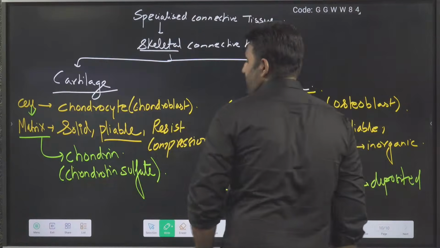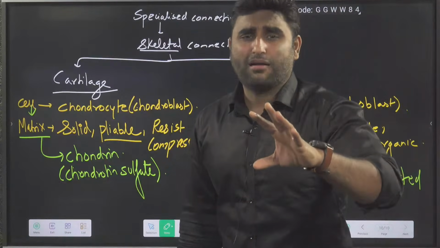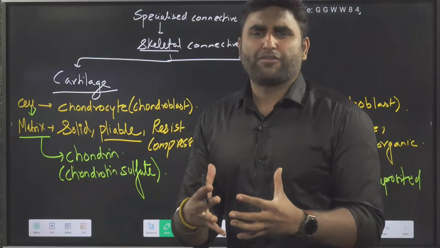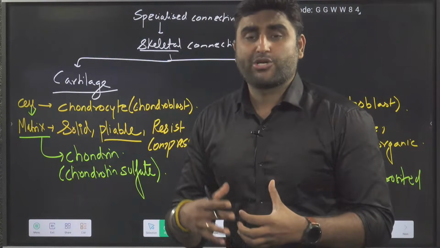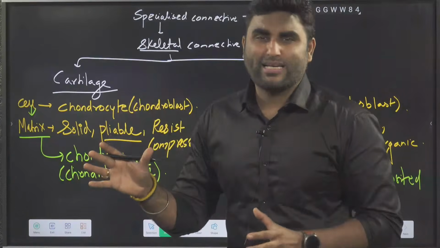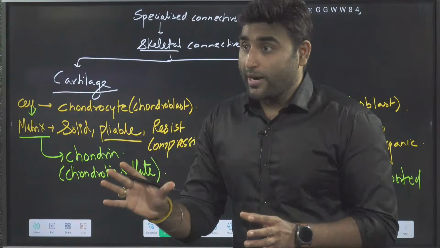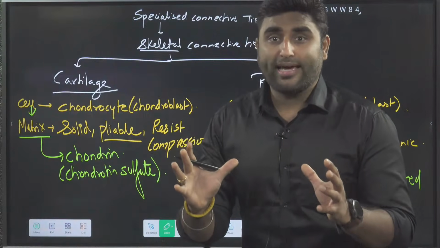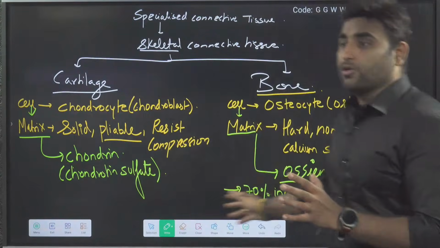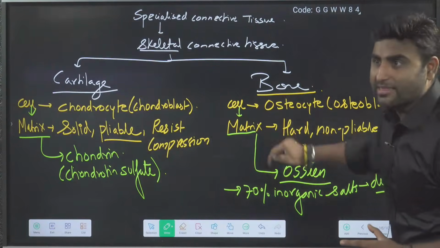So calcium phosphate, calcium carbonate, a complex salt is made called calcium hydroxyapatite. There is a small formula, Ca3PO4OH twice, but that is not required; it is a complex inorganic salt of calcium. So 70% inorganic salt is deposited in the matrix.